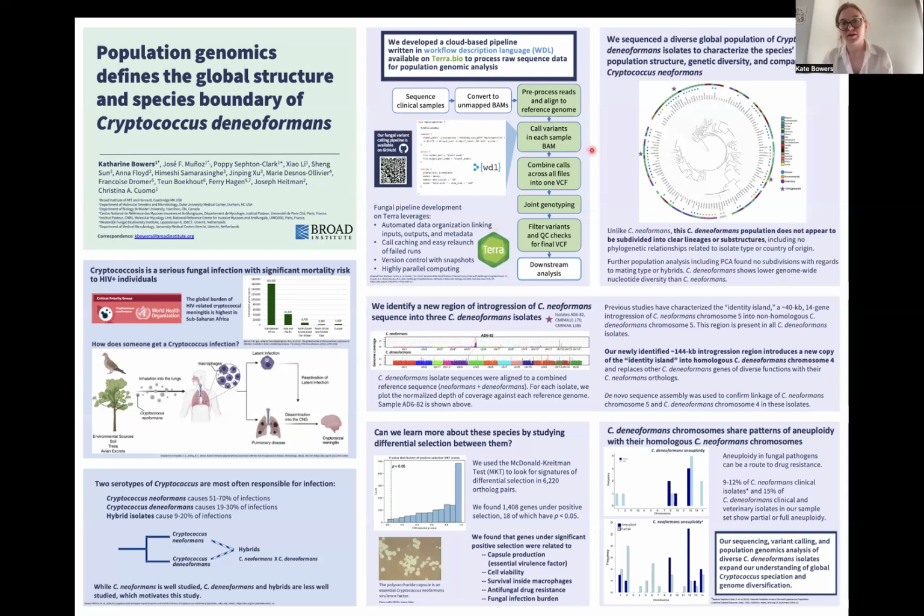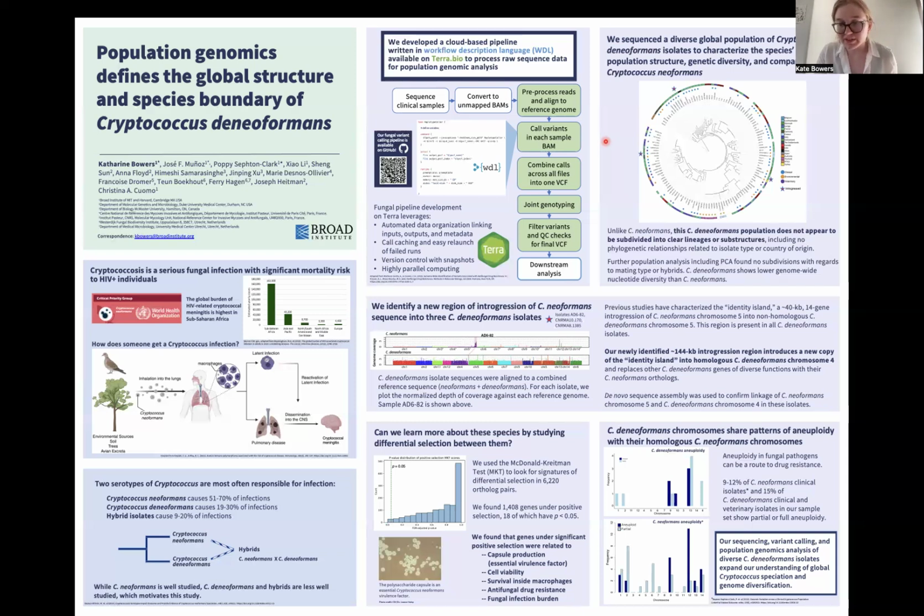With the system, we sequenced and analyzed a diverse global population of C. deneoformans isolates to characterize the species population structure and genetic diversity, in comparison to Cryptococcus neoformans. These samples ranged from 15 countries, clinical, environmental, and veterinary sources, and over 5 continents.